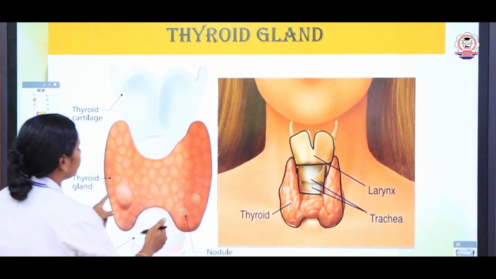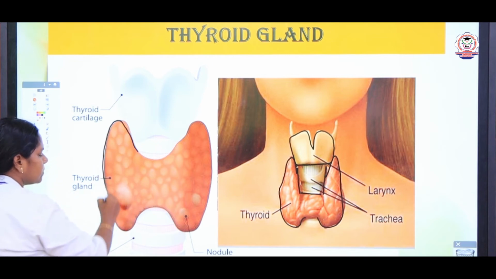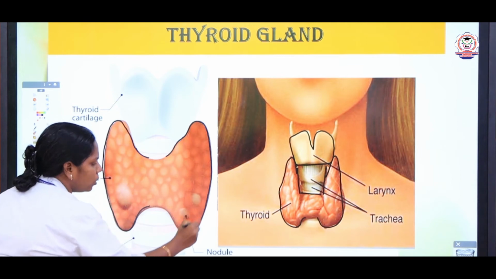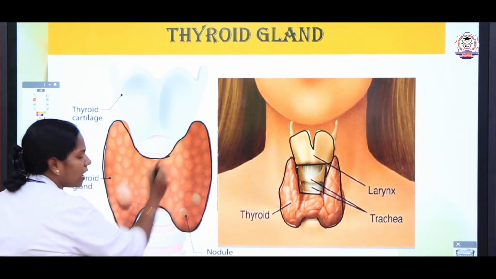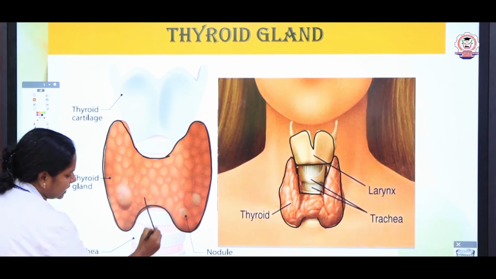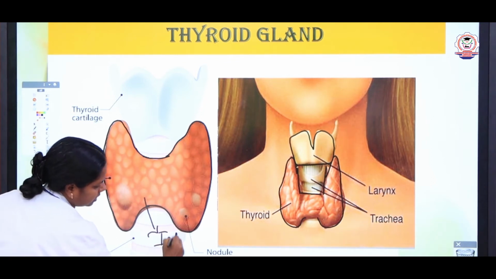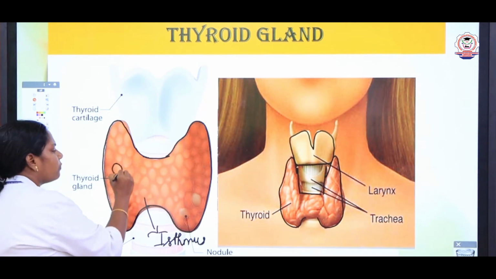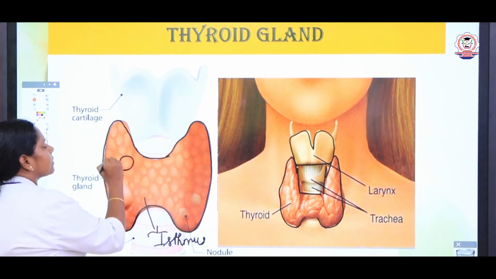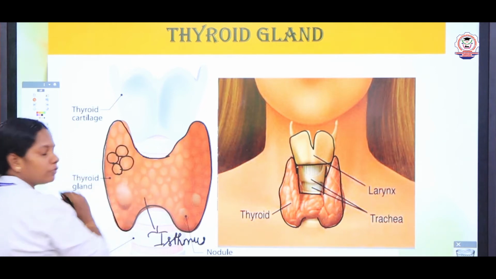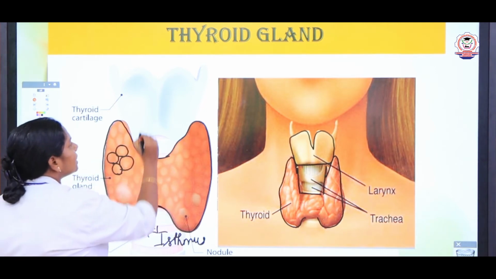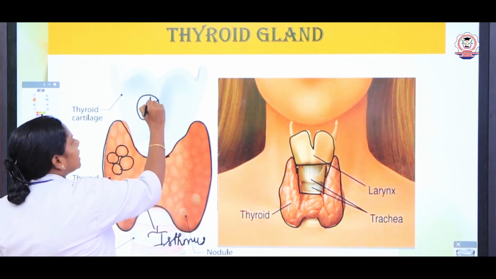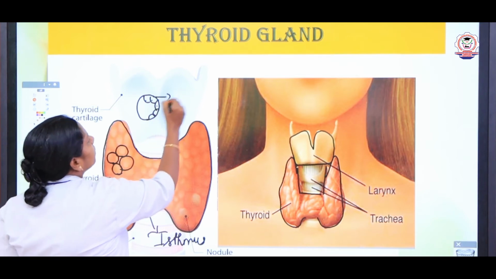This is one lobe and this is the other lobe, and both the lobes are connected by means of the isthmus. The thyroid gland consists of many follicles, and these follicles are lined with cuboidal epithelium.